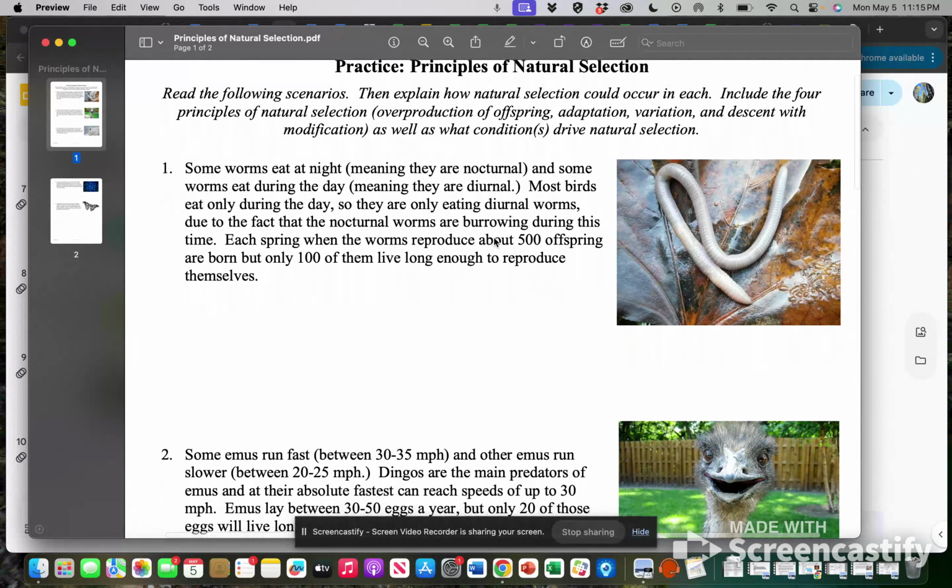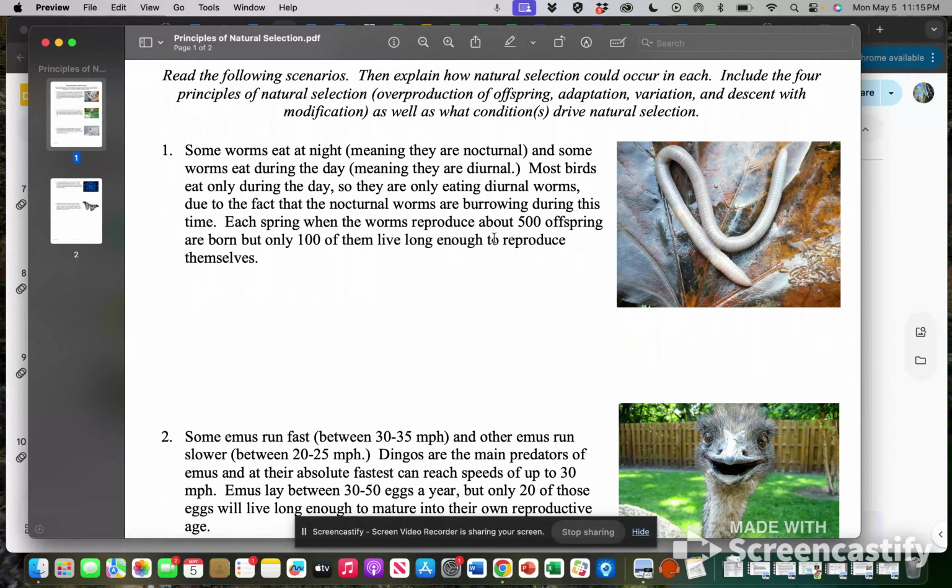All right, so let's look at the worm one, see if we can come up with some ideas to get started. Some worms eat at night and some worms eat during the day. Most birds only eat during the day, so they're only eating the worms that are awake during the day. Those are called diurnal worms, because those nocturnal worms are burrowing down and sleeping. Each spring when the worms reproduce, about 500 offspring are born, but only 100 of them live long enough to reproduce themselves.